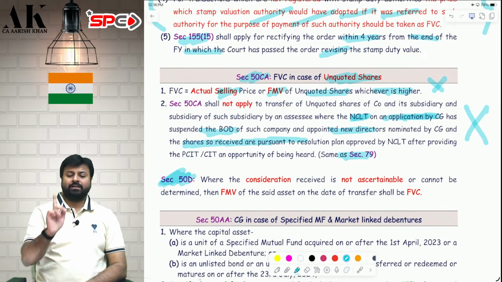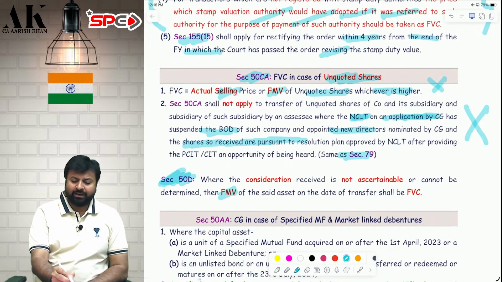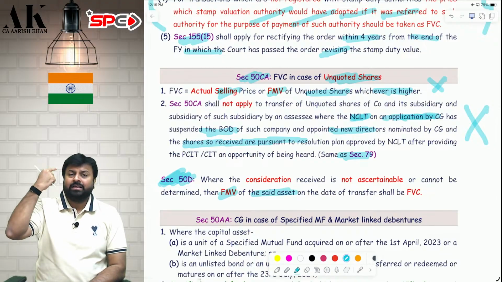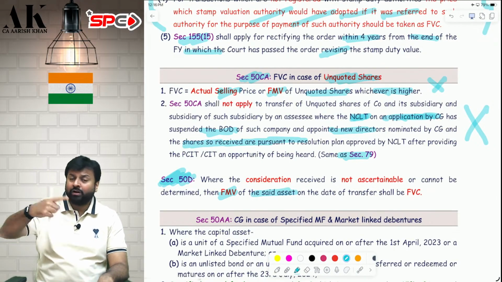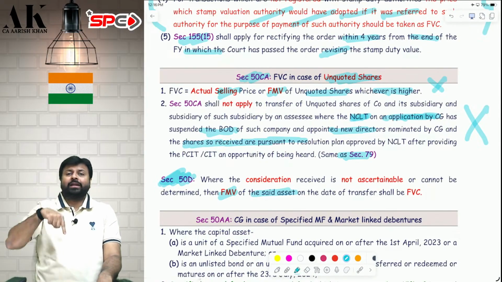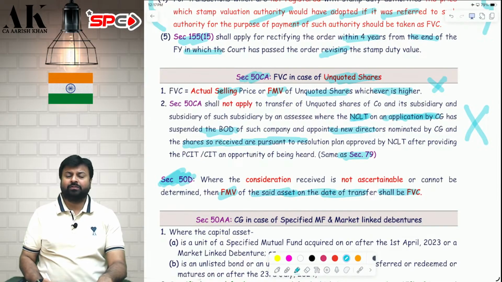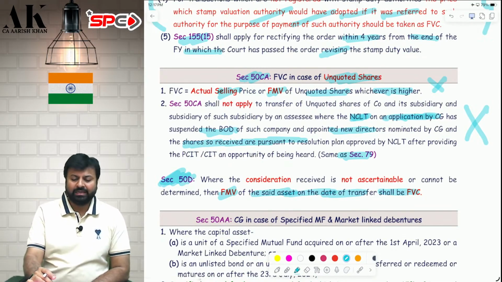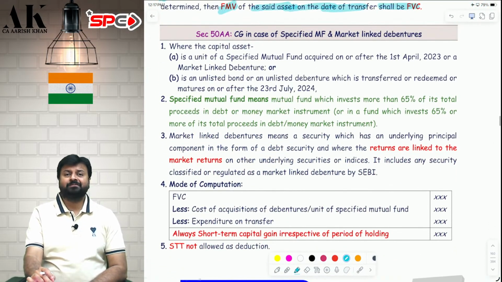50D says that where the consideration is not ascertainable or cannot be determined, then the FMV of the said asset, meaning the FMV of the house transferred, is taken. What you are transferring, not what you are getting. What you are getting, that FMV you cannot determine. So take the FMV of the asset which you are transferring. Whatever is the FMV on the date of transfer of the asset transferred, that will become the full value of consideration. I hope it is clear to all of you. Is it clear?